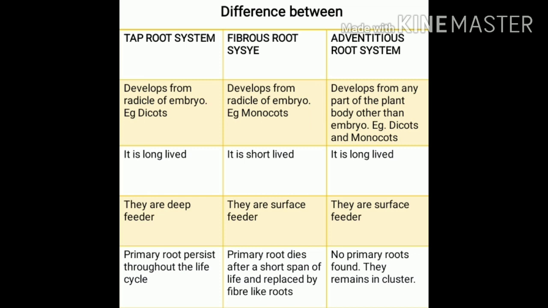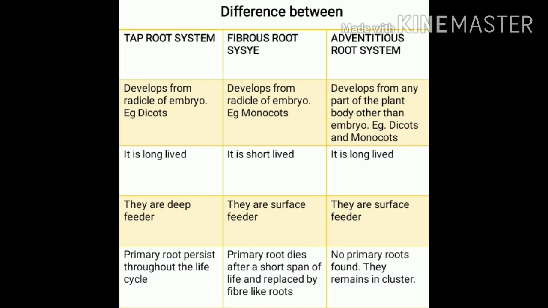Taproot system is long lived. Fibrous root system is short lived, as these are replaced by the primary root system or the taproot system, therefore these are short lived. And adventitious root system is again long lived. Generally it is seen that in many plants they are used for giving mechanical support to the plant body from the upper part of the plant body.